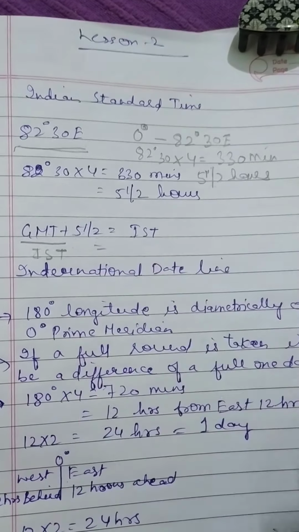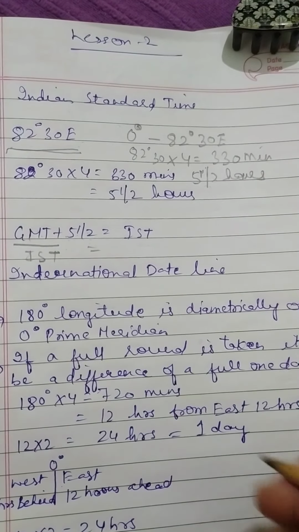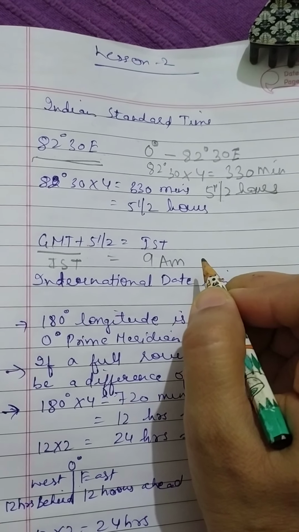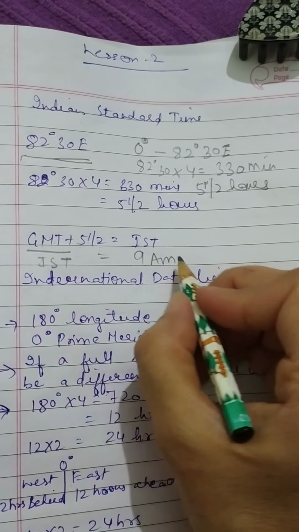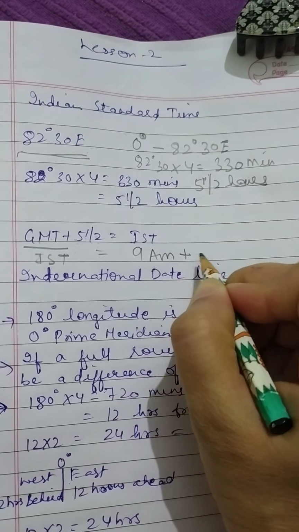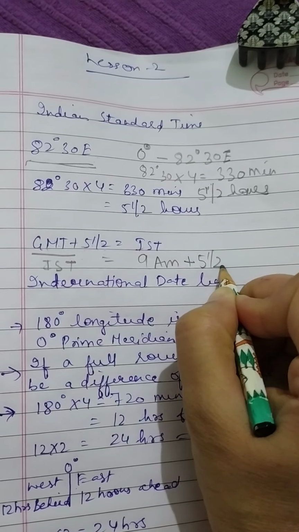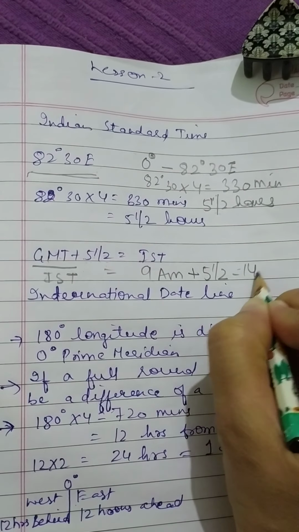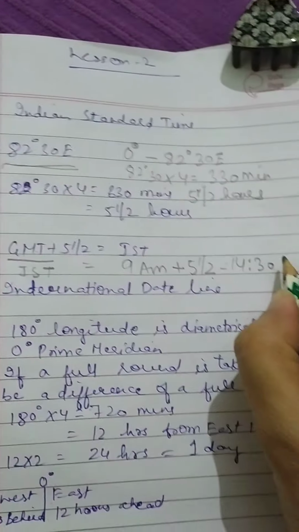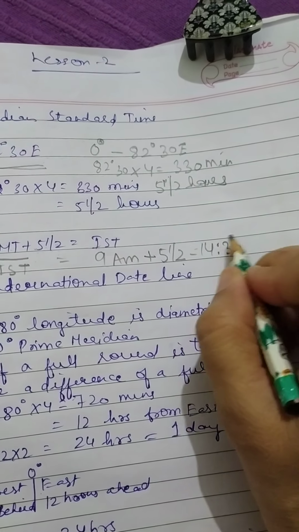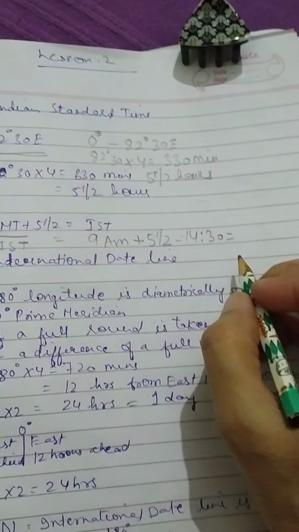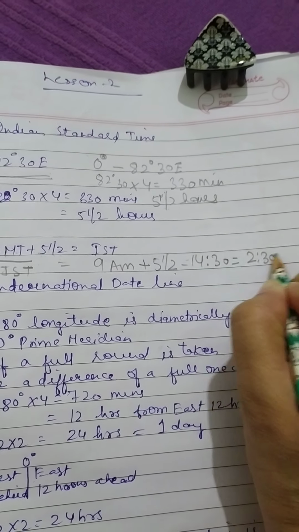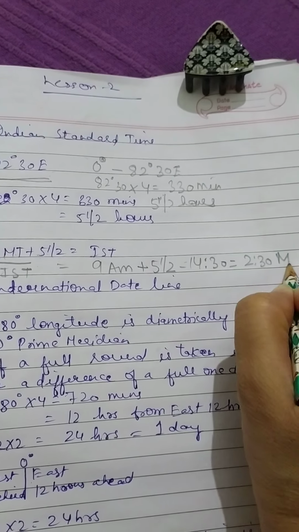For example, as it is given in the book also, if it is 9 AM at London, what will be the time in India? 9 AM plus we will add 5.5 hours. So it will become 14 hours 30 minutes according to the 24-hour format, and when we convert it into 12-hour format, it will be 2:30 PM in India.